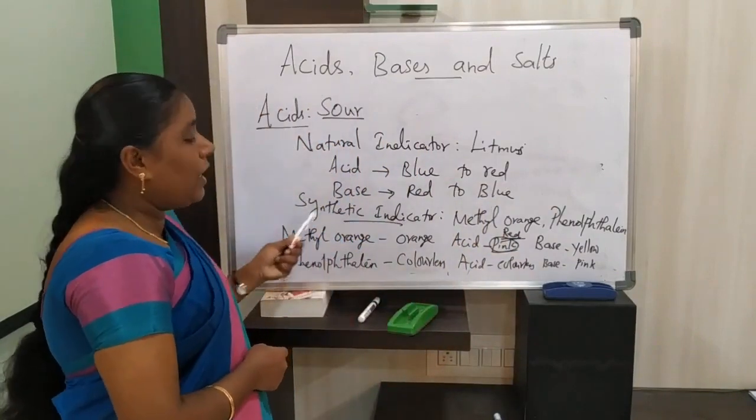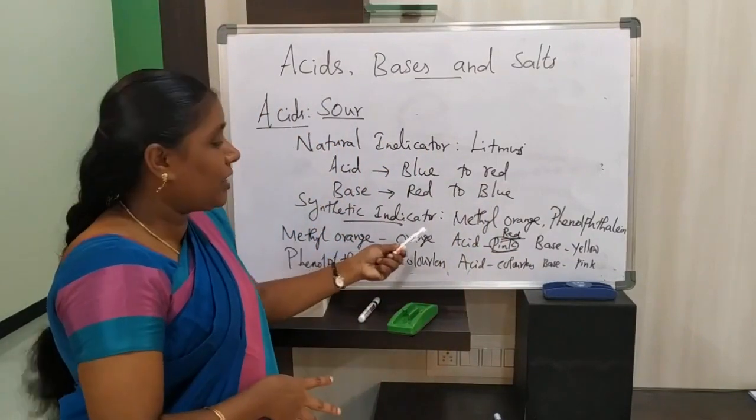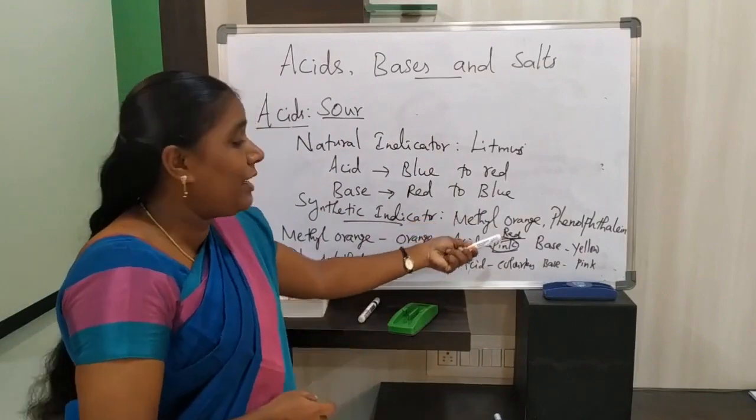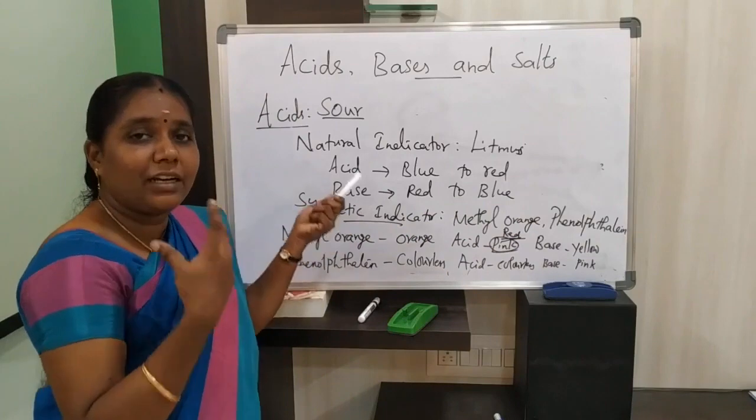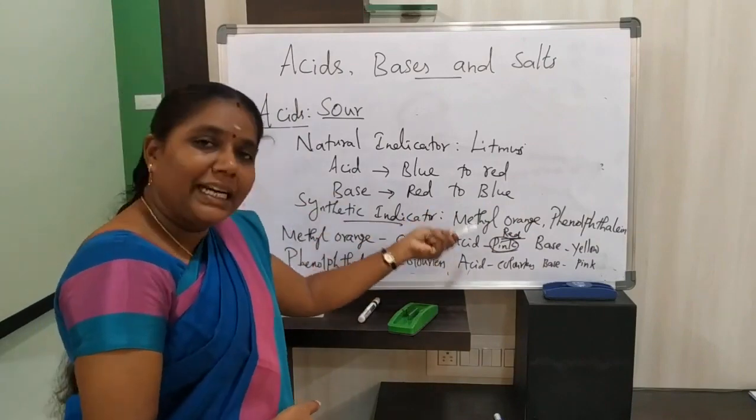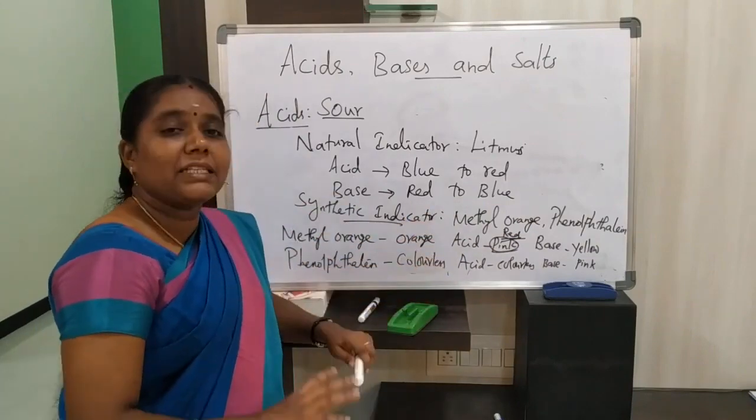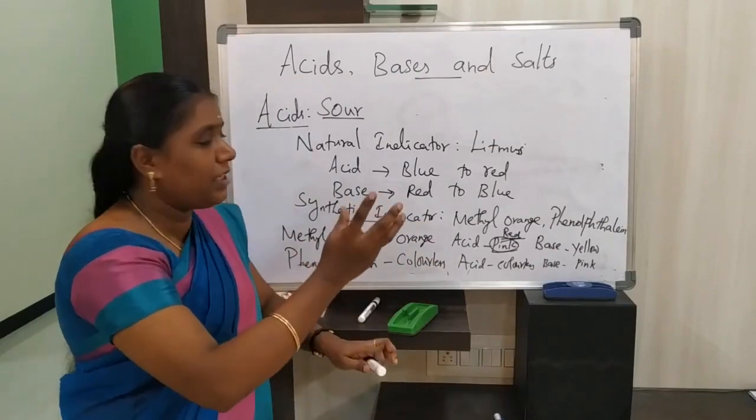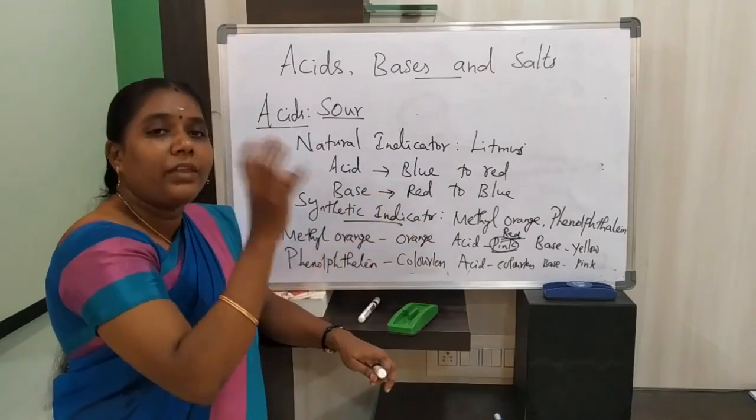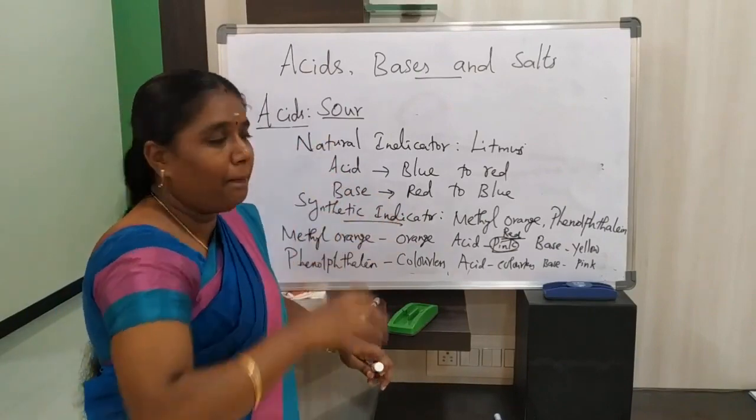So this methyl orange is generally orange in color. In acid it changes into red. In base it changes into yellow. Phenolphthalein is generally colorless. In acid it remains colorless. In base it shows pink color. So with the help of these color changes, we can identify whether the given substance is acid or base.